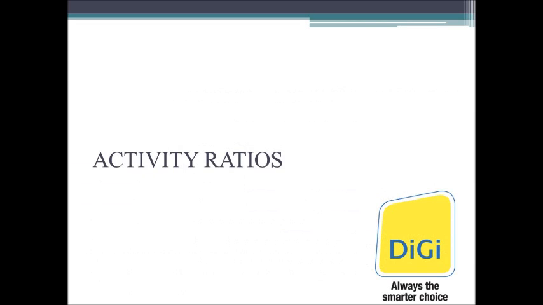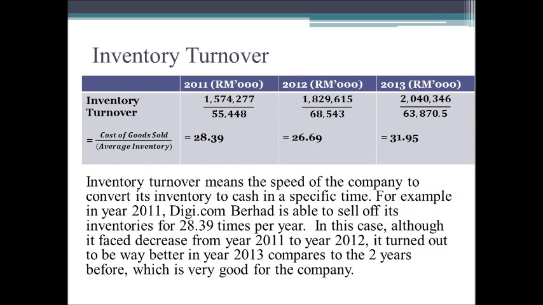And next, we'll move into activity ratios, which include the inventory turnover, average age of inventory, average collection period, average payment period, and last but not least, total asset turnover. For the inventory turnover, it simply means the speed of the company to convert its inventory to cash in a specific time, which Digi.com Berhad did a very good job based on the year 2013 performance.